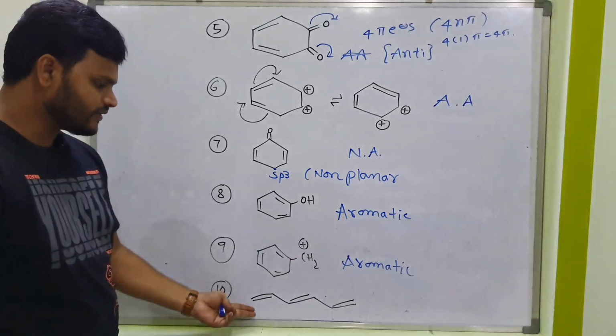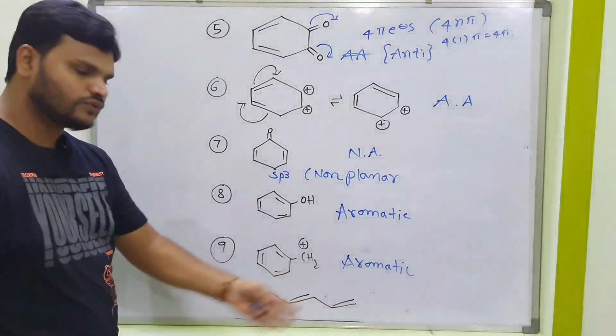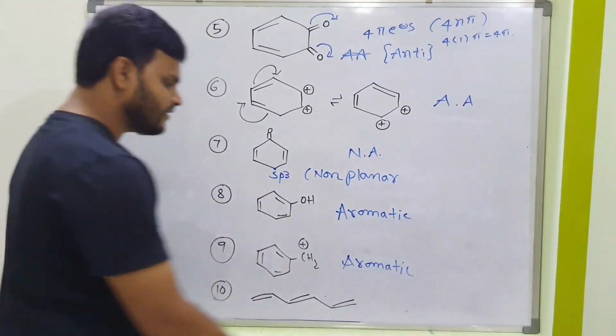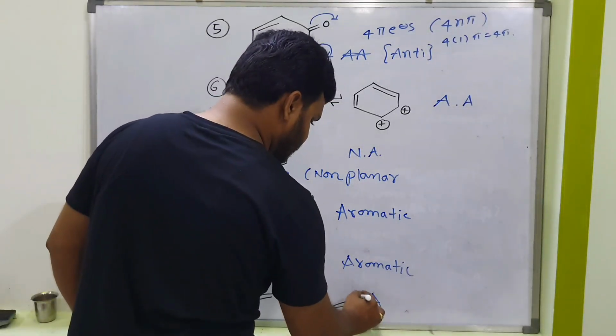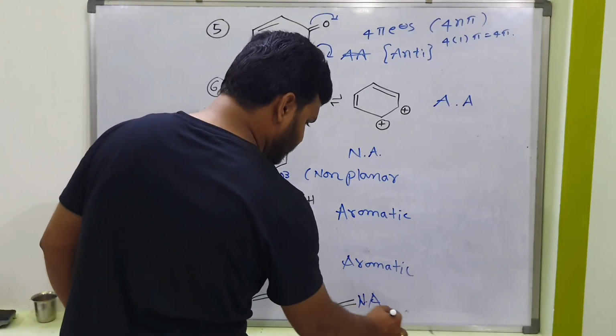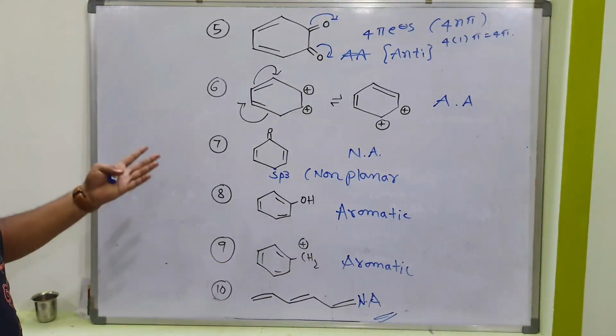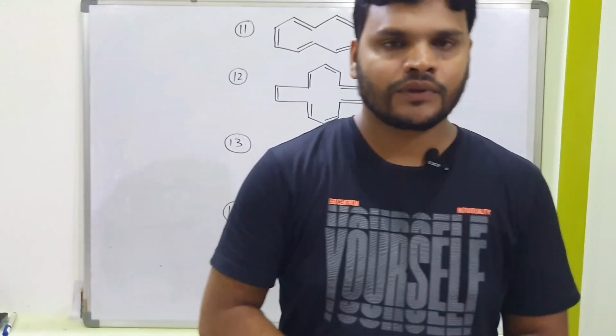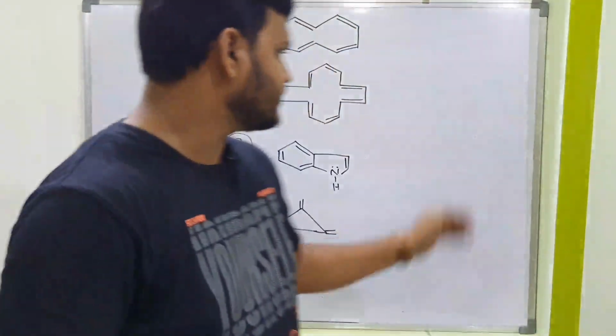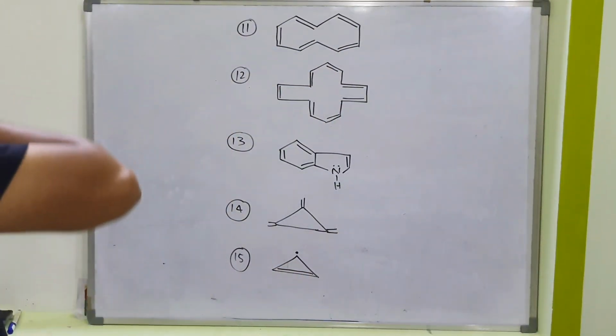Next, what about this one? Actually, this is an open chain compound. Open chain compound means non-aromatic. Is it clear? Just have a look. These are also very much important examples. Okay, next, some more examples. Just look at the board.